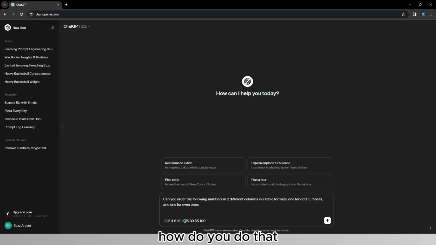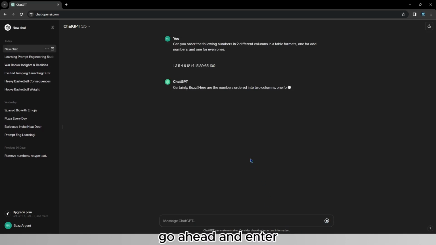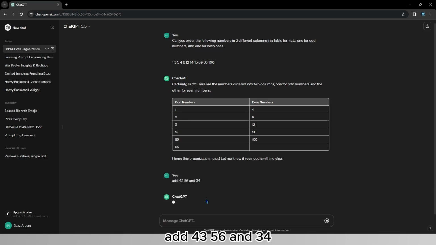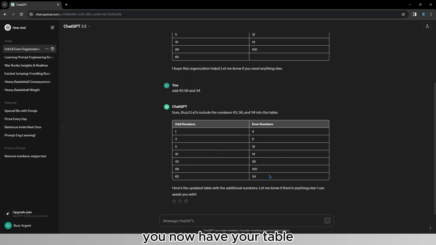How do you do that? So if I now go ahead and type, "Can you order the following numbers in 2 different columns in a table format? One is for odd numbers and one for the even ones." I'll go ahead and hit enter. And as you can see, I have the odd numbers and the even numbers. I could also ask it to slightly modify these and say, "Add 43, 56, and 34." And as you can see, you now have your table.